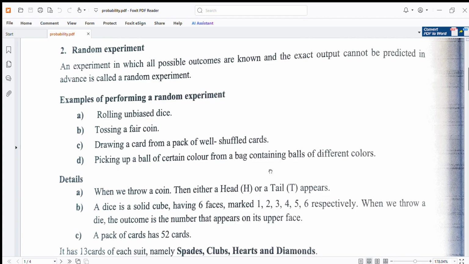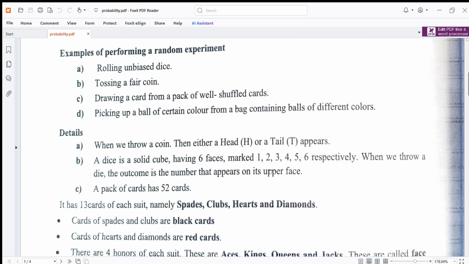Examples of performing a random experiment: rolling an unbiased dice, tossing a fair coin, drawing a card from a pack of well-shuffled cards, picking up a ball of a certain color from a bag containing balls of different colors.